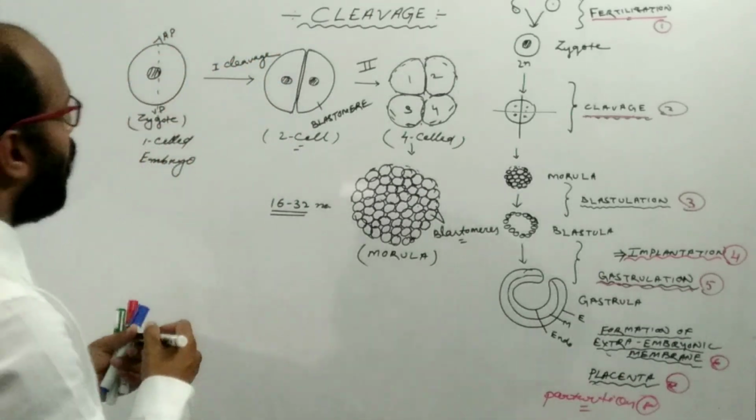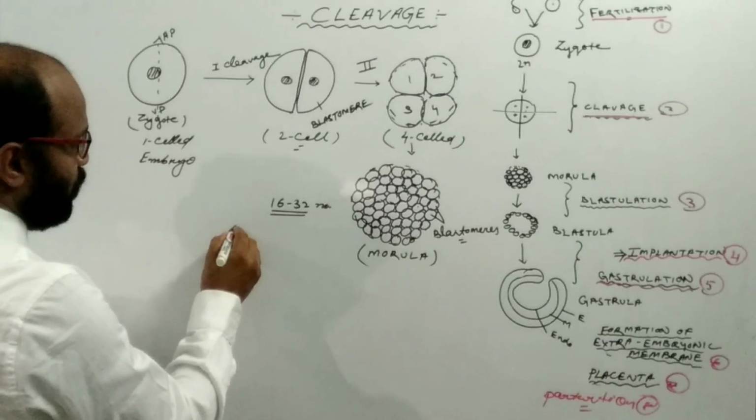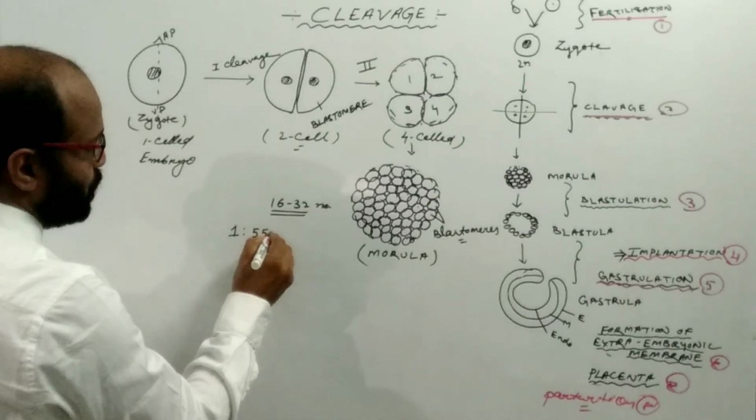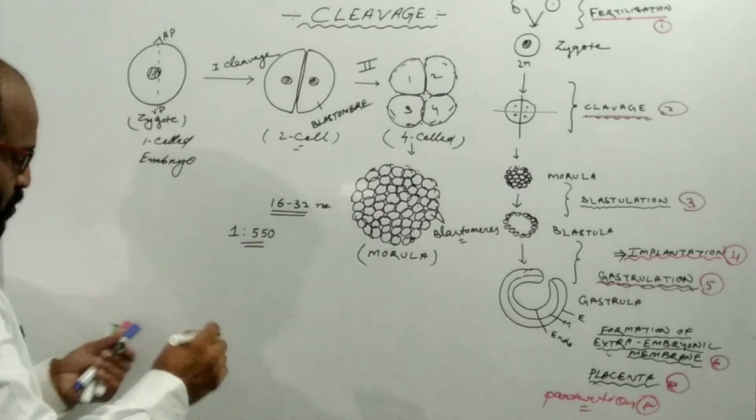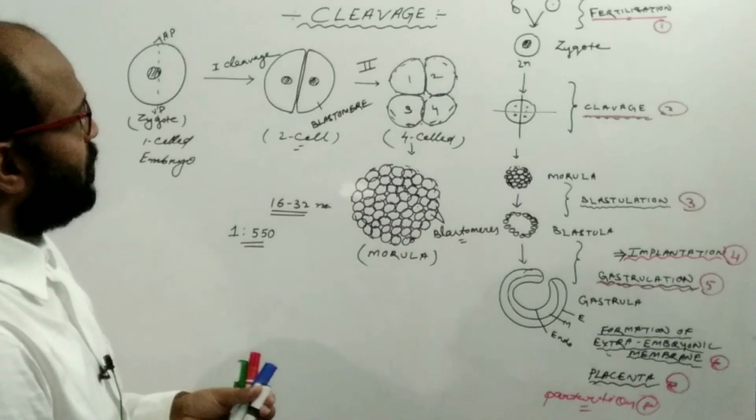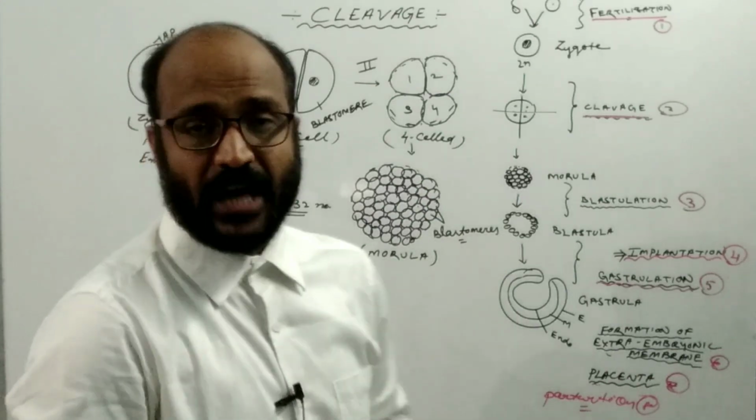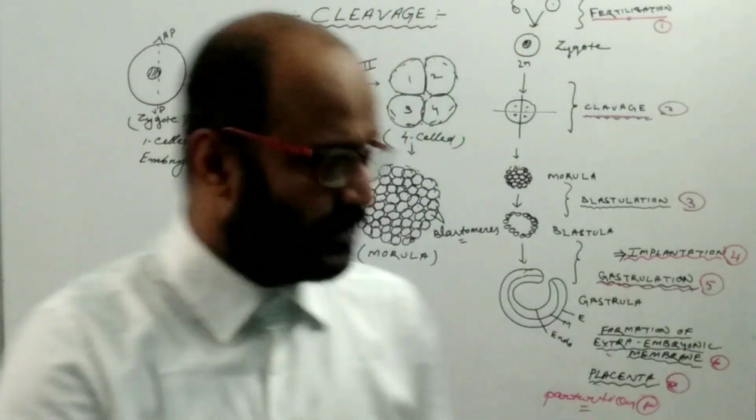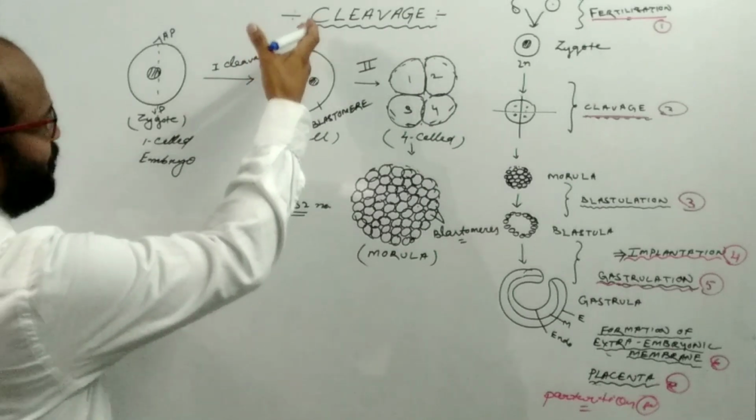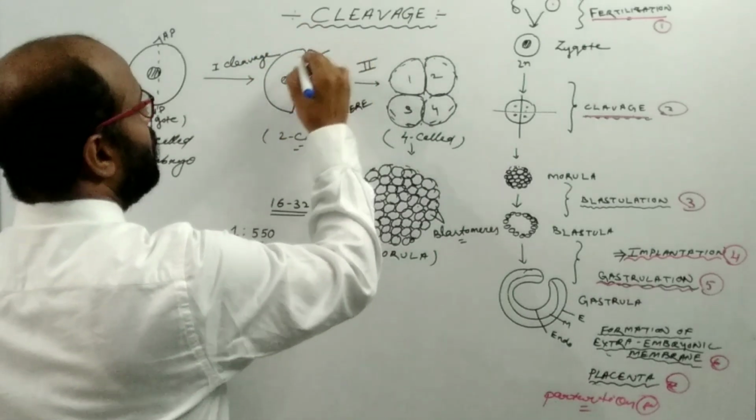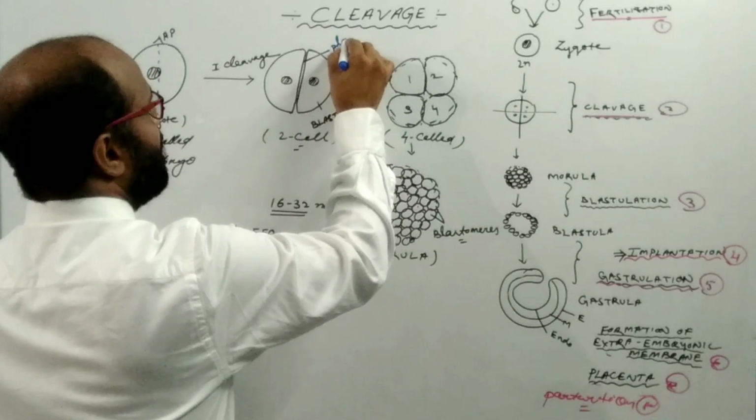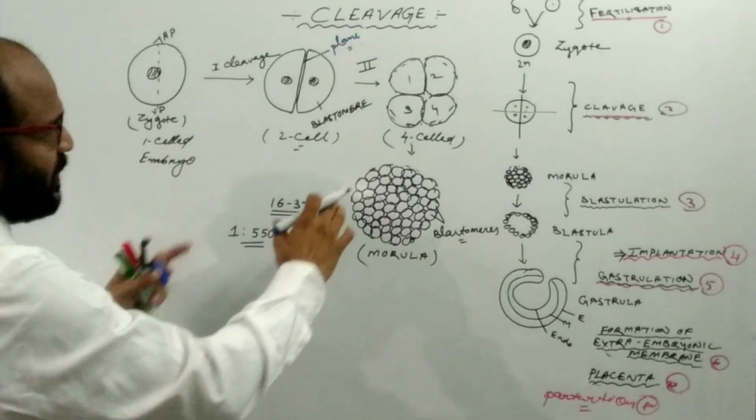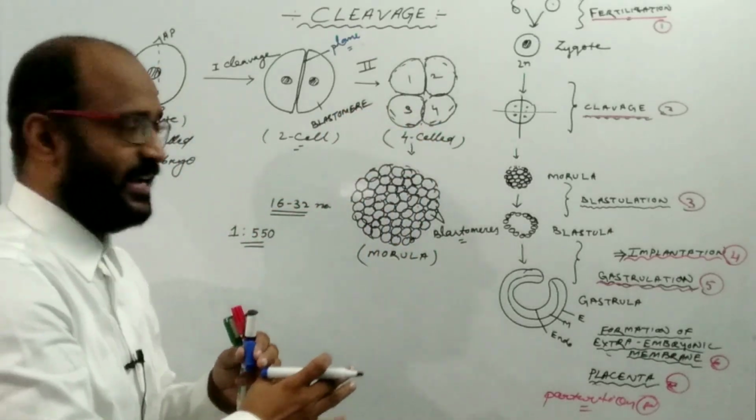So in case of the cleavage process, the nucleocytoplasmic ratio may be 1:550. So before going through the actual process of cleavage which happens in the human embryo, we have to know what the different planes of cleavage are. So this is the plane, or the furrow, of the cleavage. What are the different planes of cleavage? What are the different patterns of cleavage?